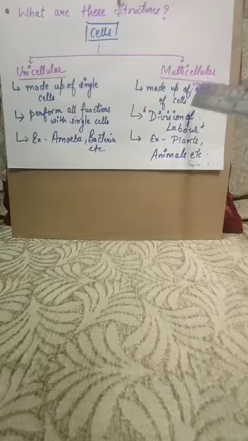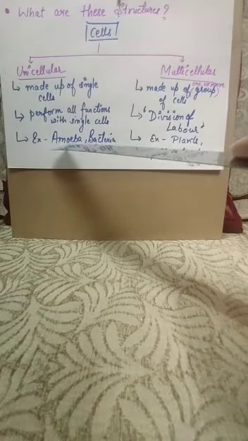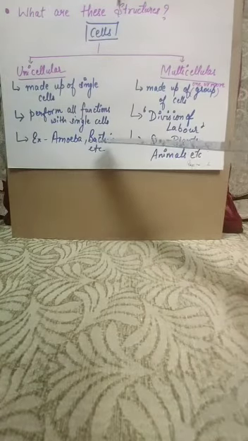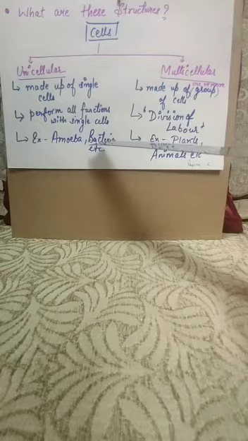For respiration they have lungs, for circulation of blood they have the heart. We can take different body parts or different organs as examples to understand division of labor. Now talking about examples of unicellular organisms, you can take amoeba, which is made up of a single cell, and some bacteria. These are a few examples we are taking.